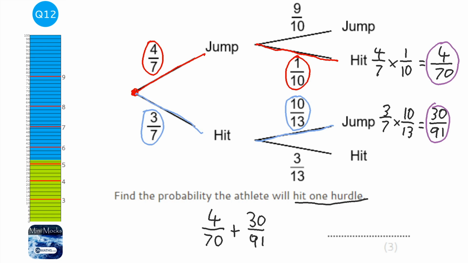So on the calculator, because this is a calculator question, it'd be 4 over 70 plus 30 over 91. So that's going to be 176 over 455, and let the calculator do the hard work there. Now, if it's a non-calculator question, generally speaking, the denominators of the fractions are a little bit simpler, and they tend to do those on the independent ones because they can manipulate the denominators a little bit more.